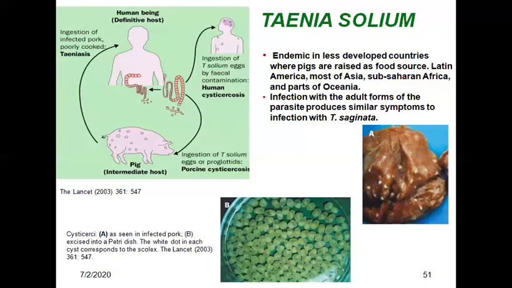Cysticercosis. The clinical spectrum of the disease depends upon localization of the cyst. It can be discovered in any site of the body, but the common sites are the central nervous system, CNS, subcutaneous tissue, skeletal muscle, and eyes. Subcutaneous cysticercosis is frequently asymptomatic, but may manifest as palpable nodules.